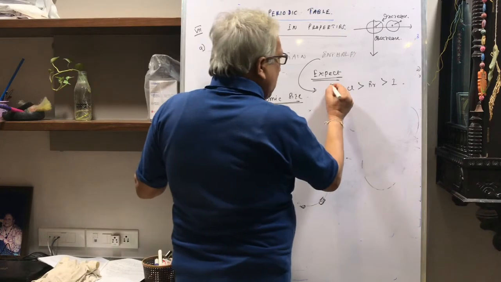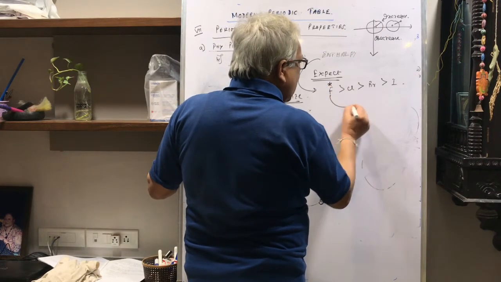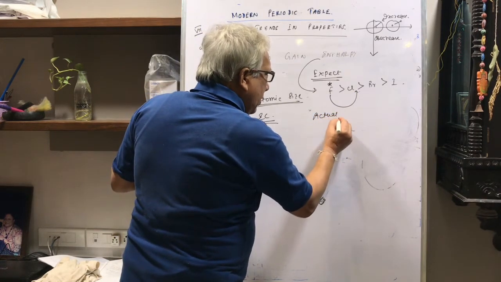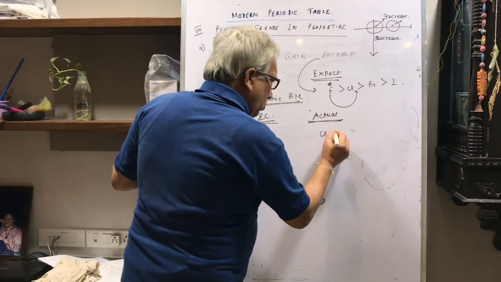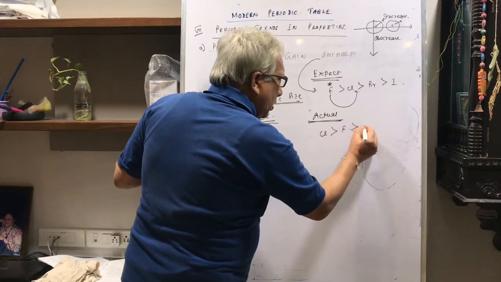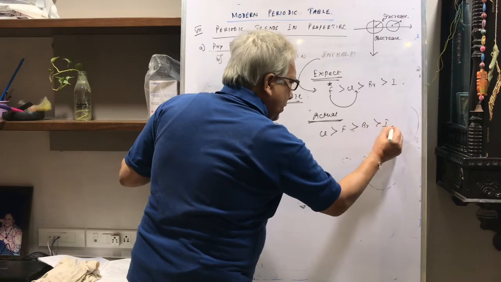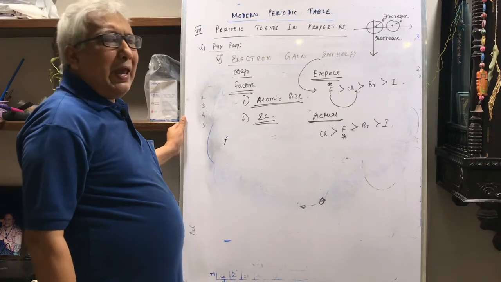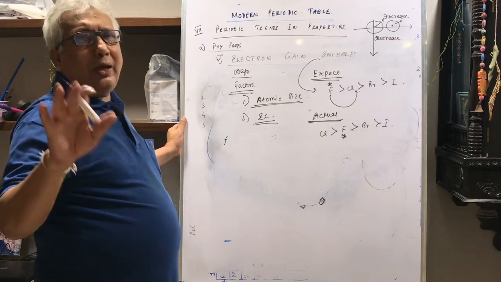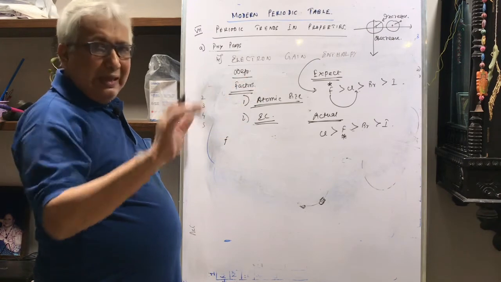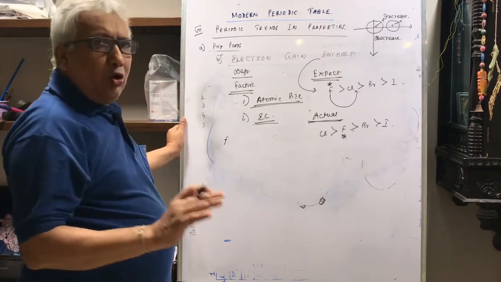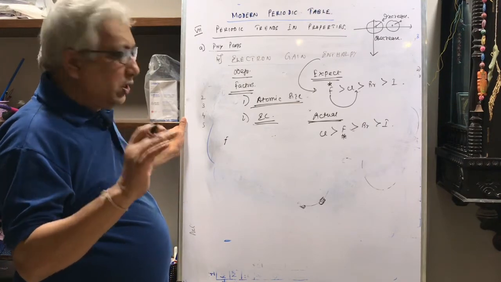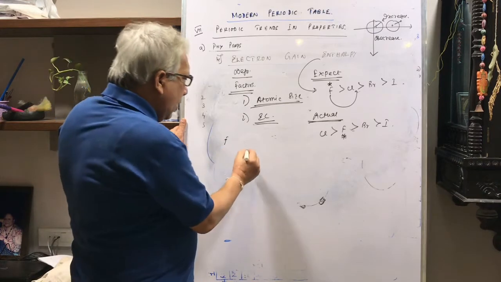We find that fluorine's electron gain enthalpy is much lesser than what we expected. So actually the electron gain enthalpy will be in this order: Cl will be maximum, less is fluorine, less is bromine, less is iodine. The point that you have to explain is why fluorine has exceptionally lower electron gain enthalpy as compared to Cl. That is explained on the basis of its electronic configuration or the electron density.